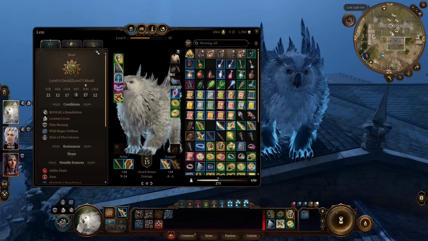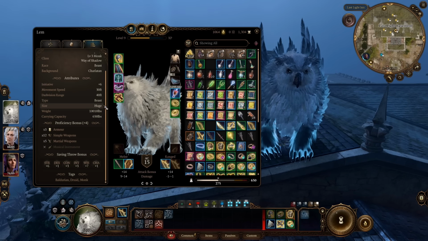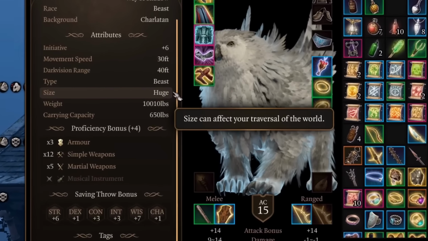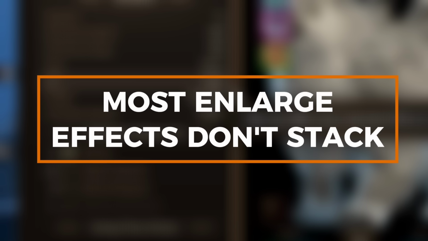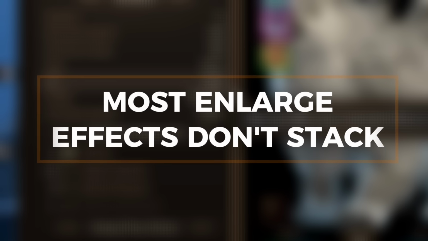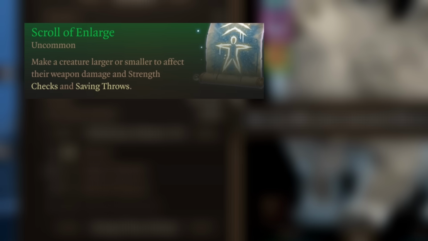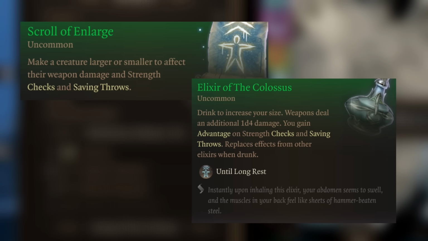Also, to do the really big damage, you need to be huge, in the game sense. Huge creatures have a minimum weight of 10,000 pounds, so they do a ton of crushing damage when they land. Most enlarge effects don't stack, so generally speaking, the only way to become huge is to already be large and then get enlarged via the enlarge spell or an elixir of the Colossus.